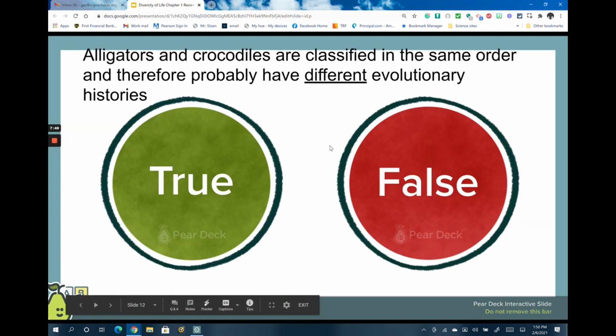Slide number 12. Alligators and crocodiles are classified in the same order and therefore probably have different evolutionary histories. This is false. If they are in the same order, they probably have very similar evolutionary histories because they share the same order name.